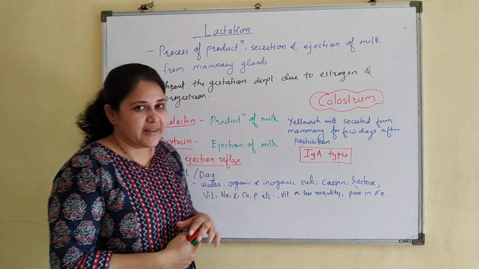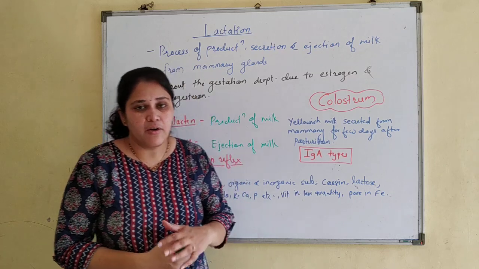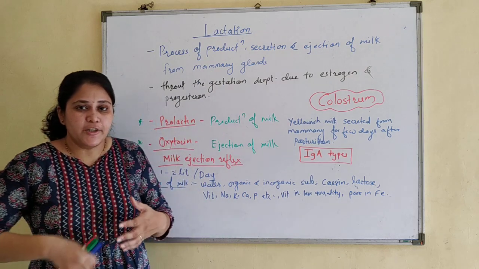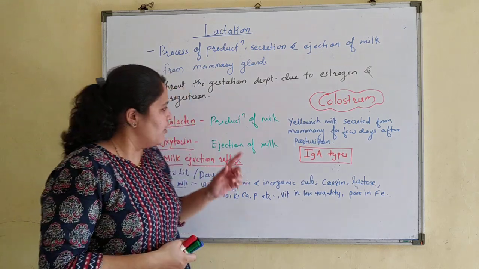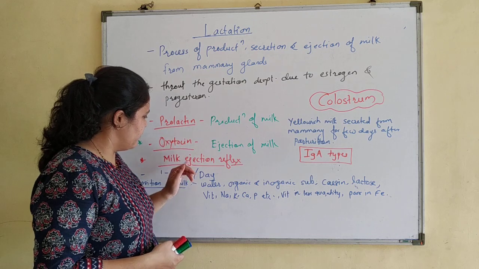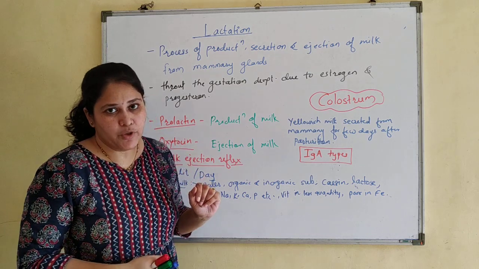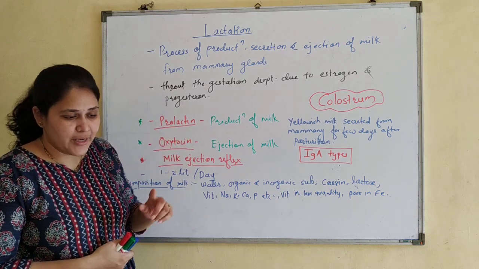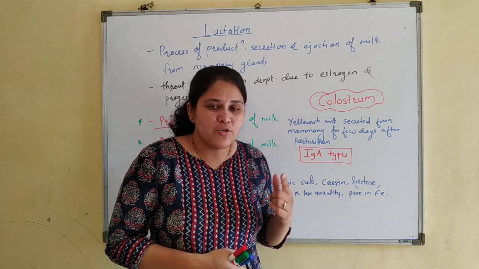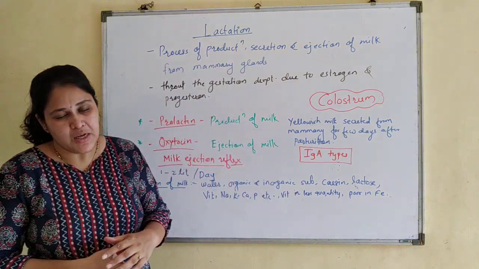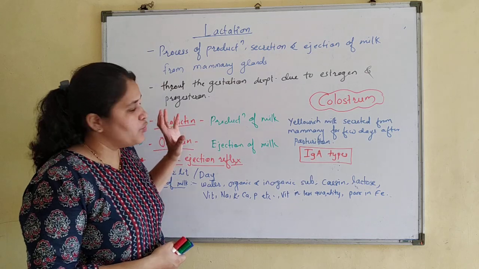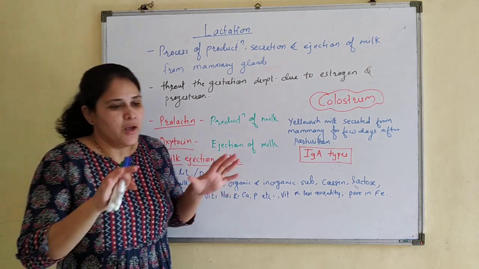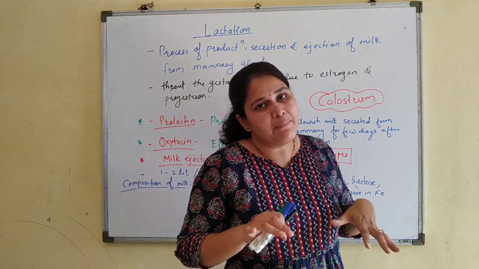Once lactation starts, whenever the mother is breastfeeding the baby, at that time in the body there is an increased level of prolactin as well as oxytocin. Because of prolactin, the level of estrogens decreases, or you can say it suppresses the release of GnRH from the hypothalamus. So during the lactational period, the woman is not ovulating, or you can say the reproductive cycle is not stabilized.